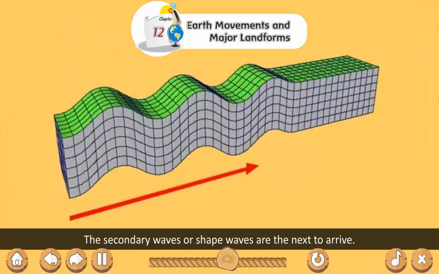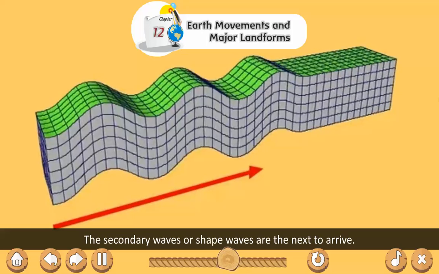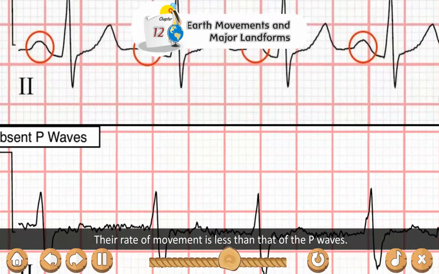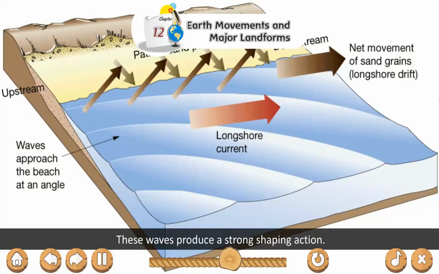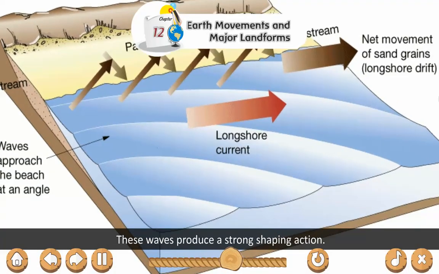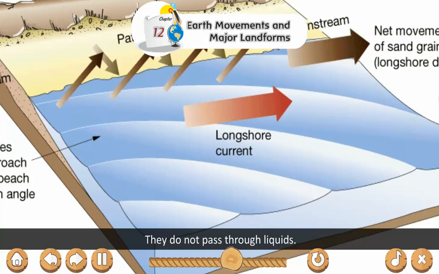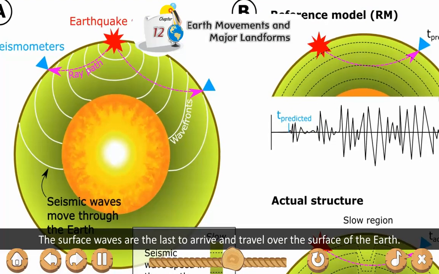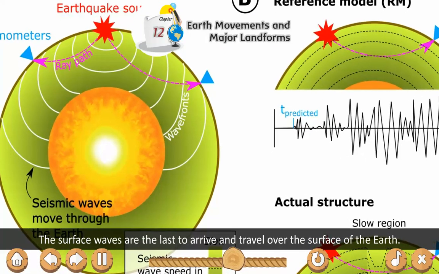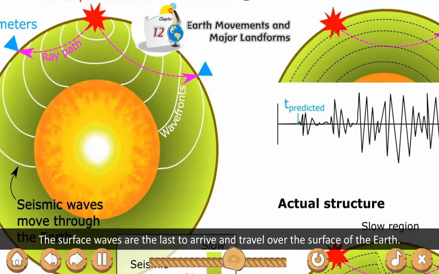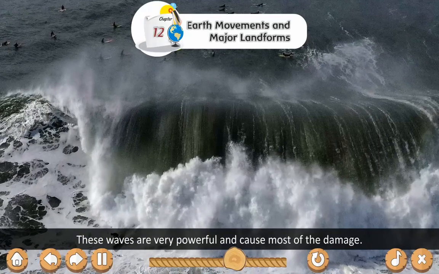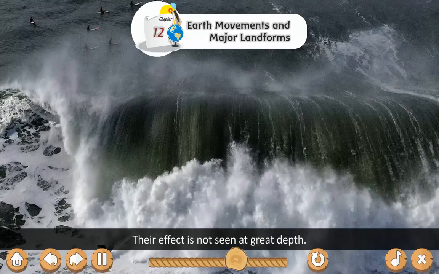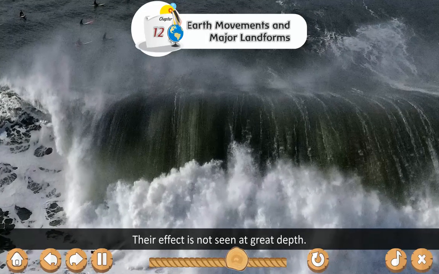Secondary waves: the secondary waves or shake waves are the next to arrive. Their rate of movement is less than that of the primary waves. These waves produce a strong shaking action. They do not pass through liquids. Surface waves: the surface waves are the last to arrive and travel over the surface of the Earth. These waves are very powerful and cause most of the damage. Their effect is not seen at great depth.